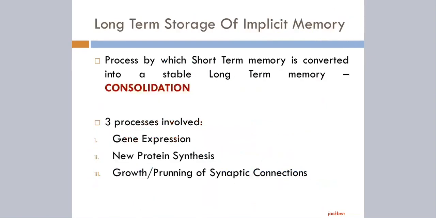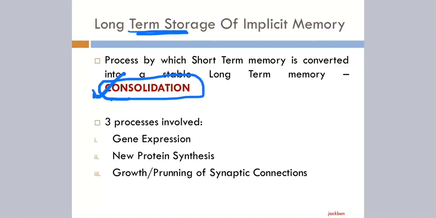Now, the long-term storage of implicit memory: the process by which short-term memory is converted into a stable long-term memory is called consolidation. This long-term storage happens via structural changes. Just remember these three things: chemical changes, physical changes, and structural changes.